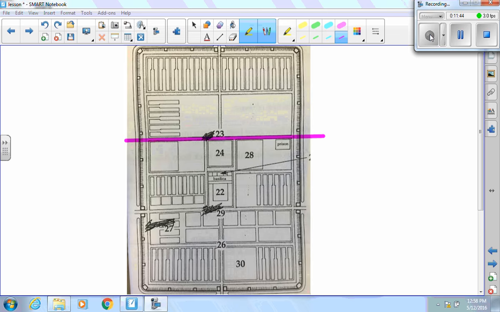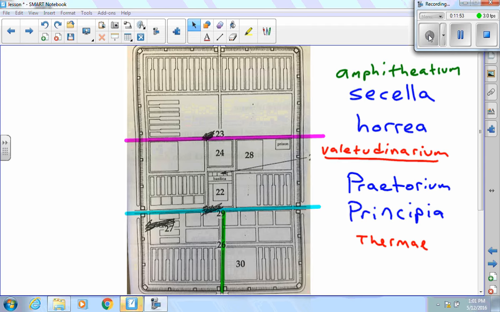Okay, so this is the Via Quintana. This one right here is the Via Principalis. That's the green one, Via Praetoria. Along with the roads, you're going to have to know where the amphitheater is. It's going to be somewhere outside the city walls. I think your book had it at the bottom right.